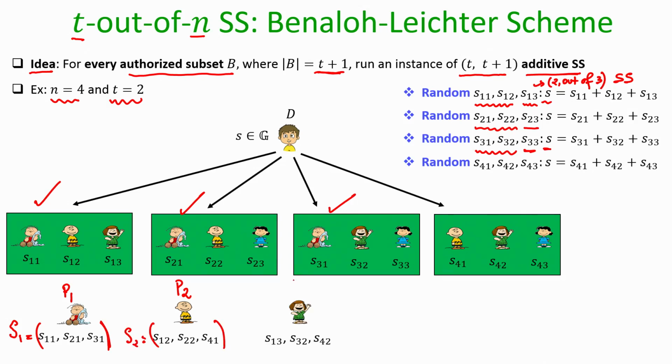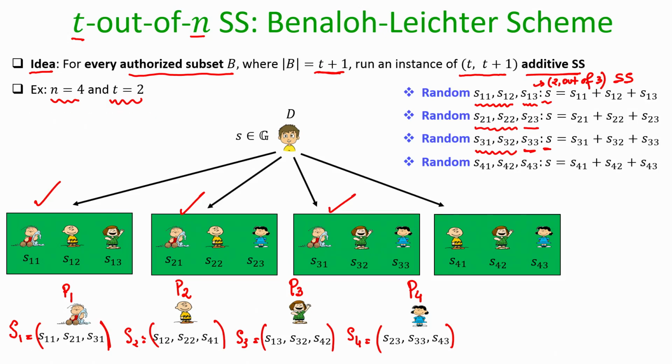In the same way, whatever pieces party P3 has got from the dealer, based on which candidate authorized subsets P3 is part of, the collection of all those pieces constitutes the overall share for P3. And in the same way, if I consider P4, all the pieces that P4 got as part of various candidate authorized subsets constitute the overall share for party number P4.